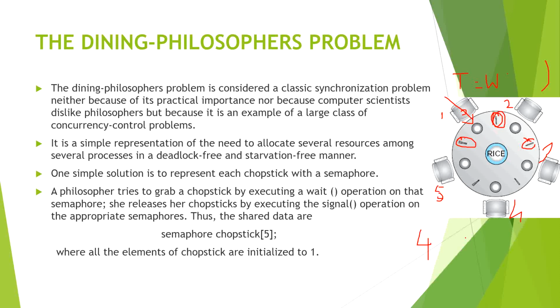The third solution is simple: until both chopsticks are free, we will not pick up any chopstick. So if this chopstick is not free, this philosopher will not pick up the other chopstick either. There are two chopsticks, and if one is not empty, he will not pick up this chopstick also. So in this way we can solve the dining philosopher problem.